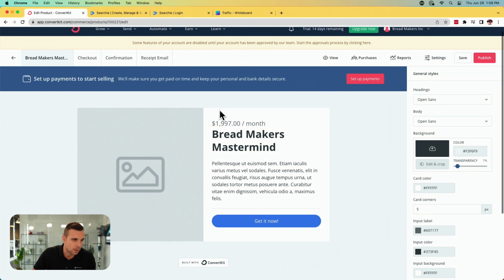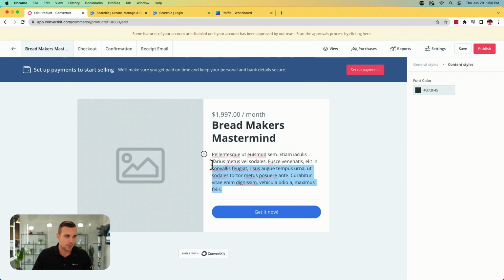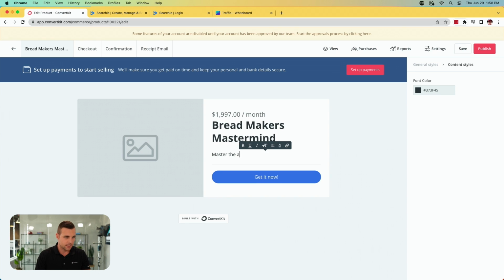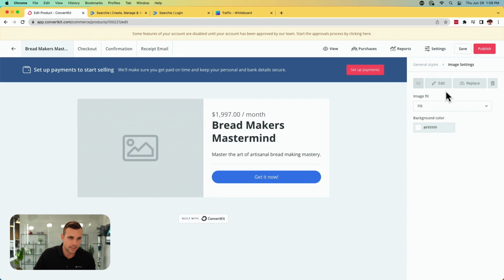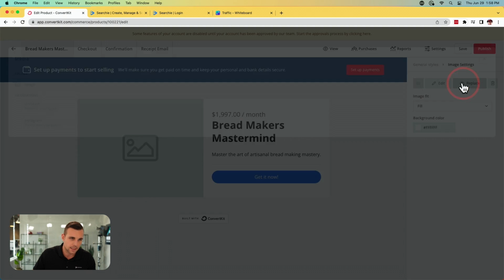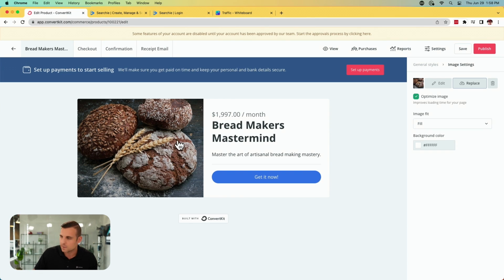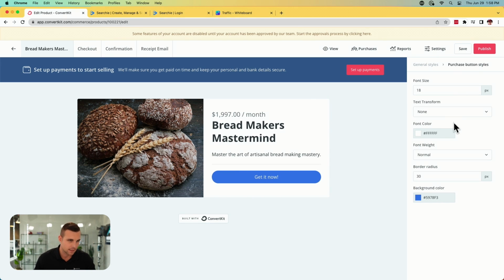And once you create the product here, this is where, again, you can type out, master the art of artisanal bread making mastery, right? We're kind of redundant with the whole mastery thing, but there we go. You can write out your description. It shows the price there. Again, you can adjust the image here. So you can edit this. You can, again, use something from Unsplash or what have you. And you can also customize the buttons and all that stuff. You can color it differently, any of that, right?